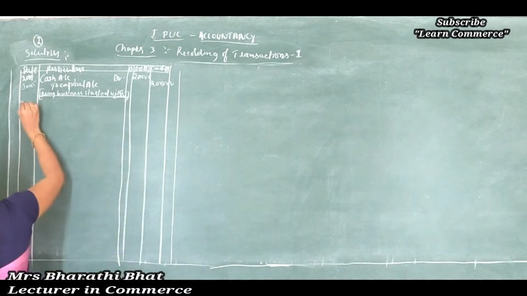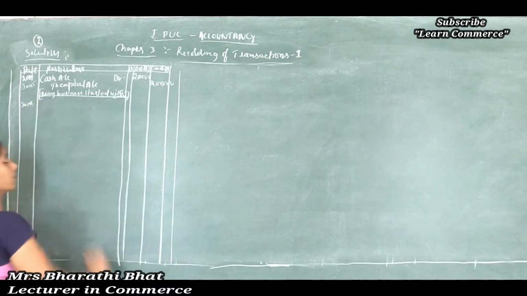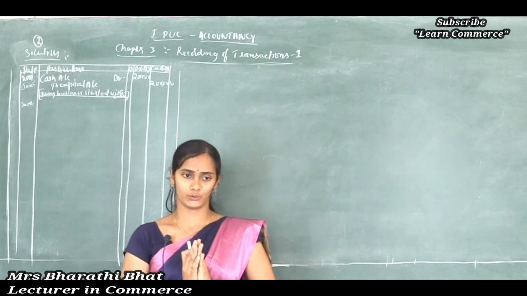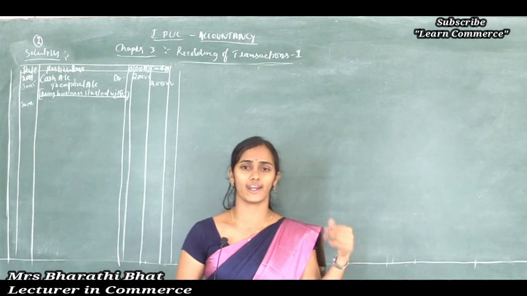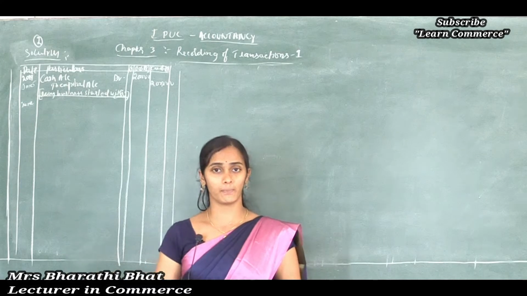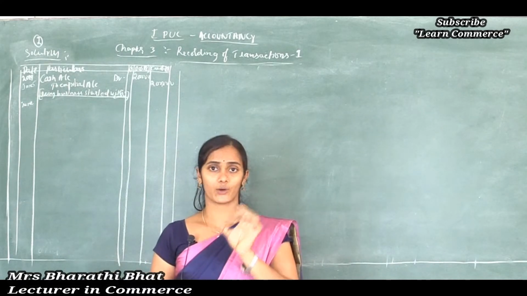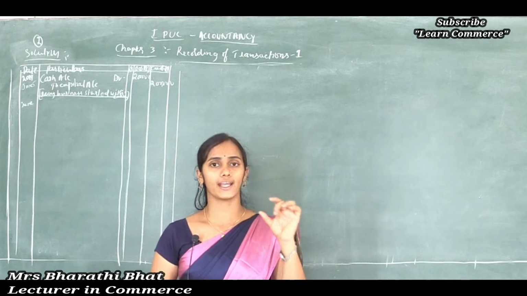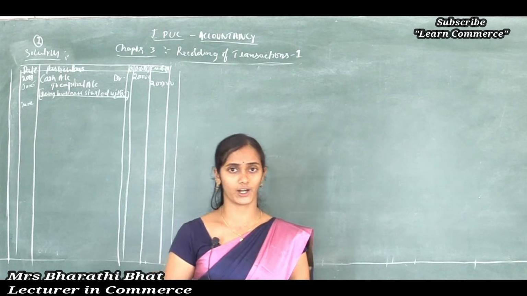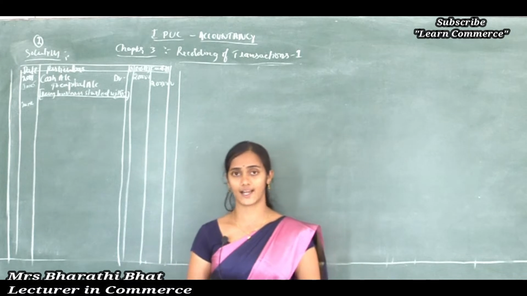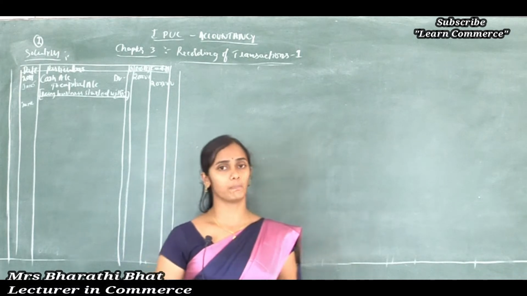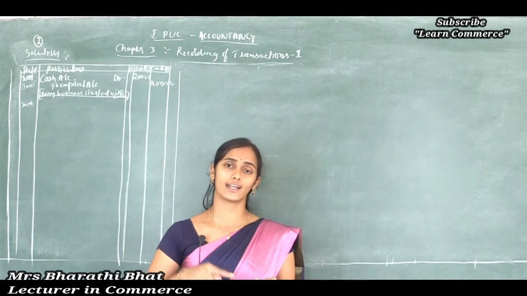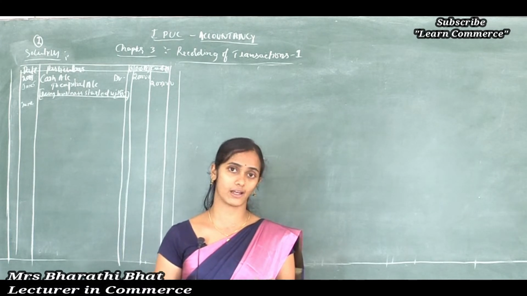Next transaction, June 8, opened a bank account with the Syndicate Bank. Maybe you opened a bank account in Canara or any bank, that is not important. Opened a bank account. What are the two accounts involved in this? Bank account and cash account are the two accounts involved in that particular transaction. When opening a bank account, we have to pay cash, so our cash balance shows decreased value.